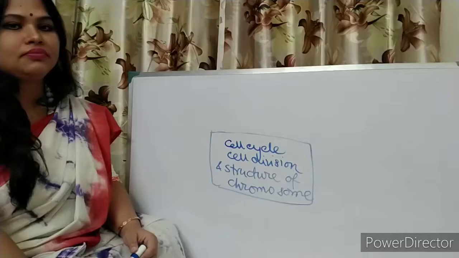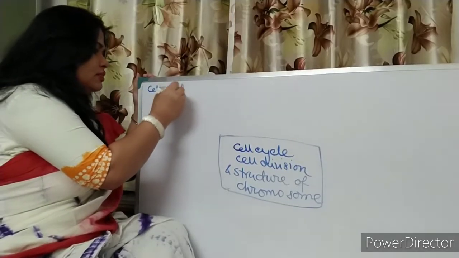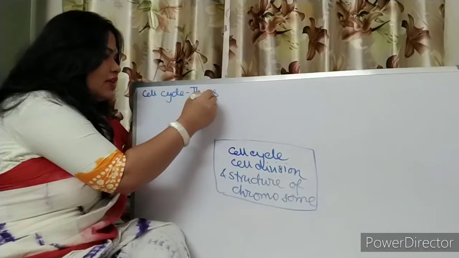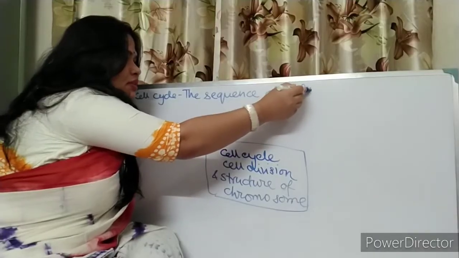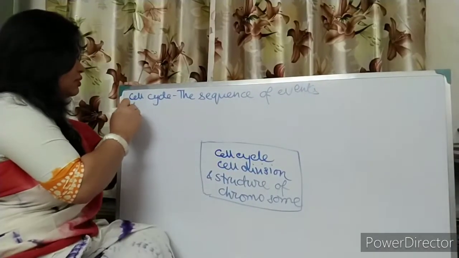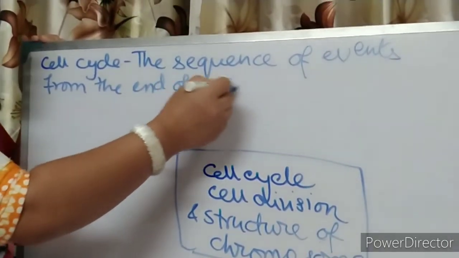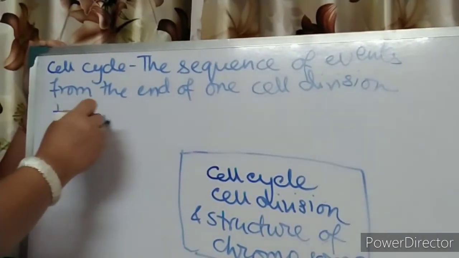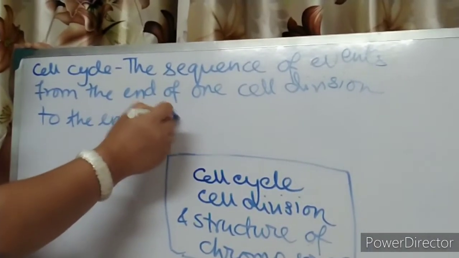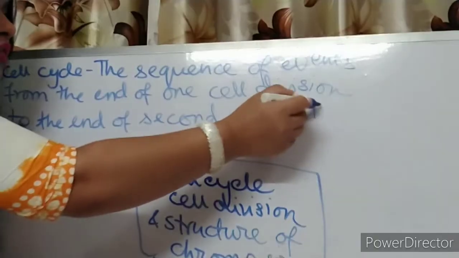Now first I will tell you, what is cell cycle? Cell cycle is the sequence of events from the end of one cell division to the end of second cell division. I hope all of you have noted down.